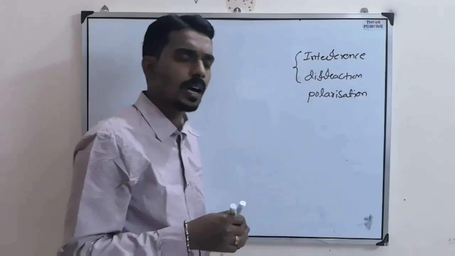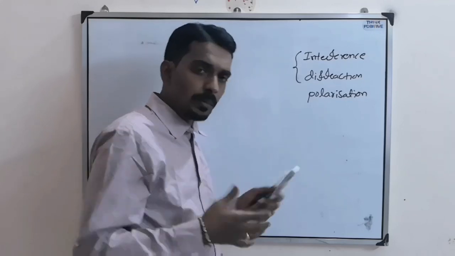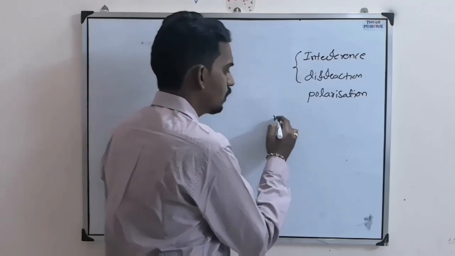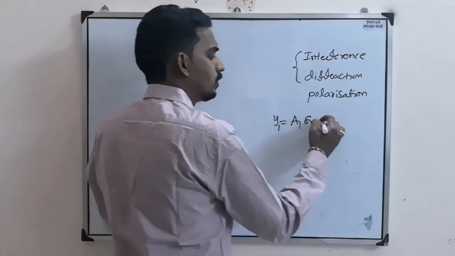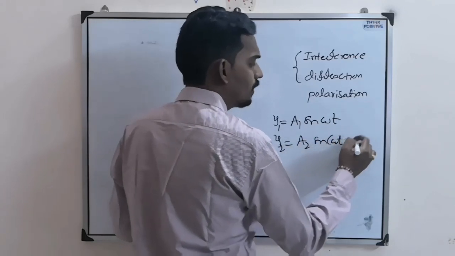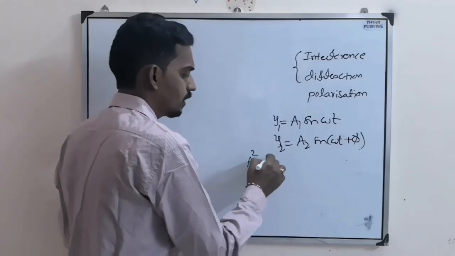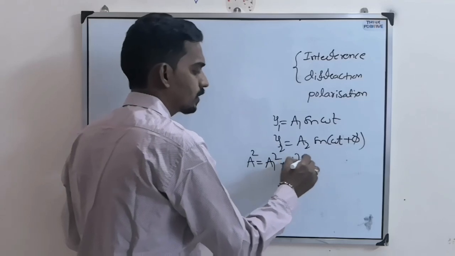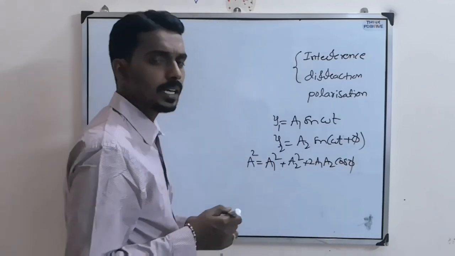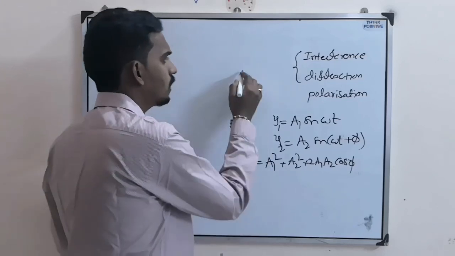Both are almost the same. It is all about superposition of two waves, which we have studied in waves also. That means when two waves with amplitudes A1 and A2 and with a phase difference phi superimpose, the resultant amplitude formula is A squared equals A1 squared plus A2 squared plus 2A1A2 cos phi, because interference is possible when wavelength and frequency are all the same.